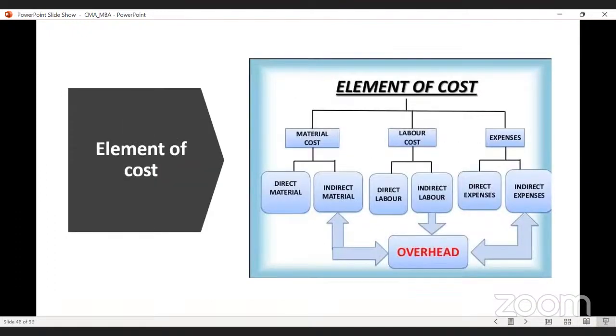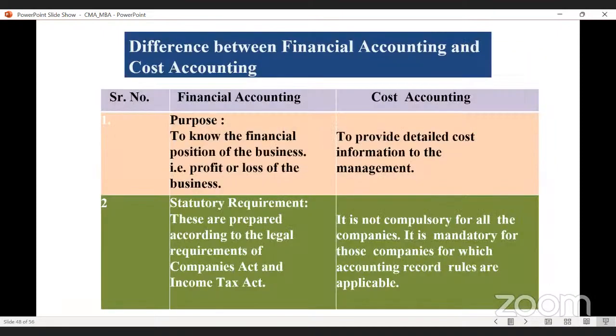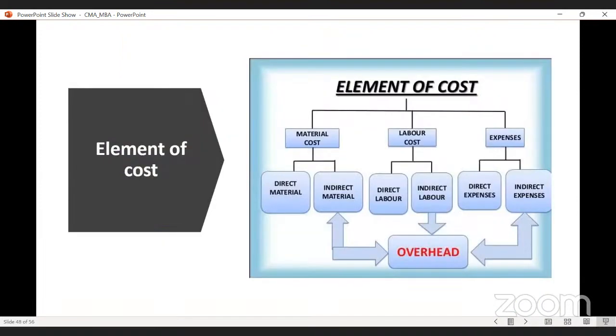So these are the elements of cost I have already discussed: material, labor, and expenses. So this is the difference between financial accounting and cost accounting. Next class we will discuss this one and proceed to the statement of cost. We will see how to prepare the cost sheet. So any doubt or any query? Previous slide, please. Yes, this one.